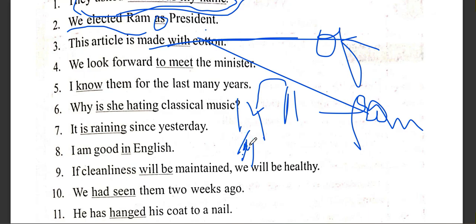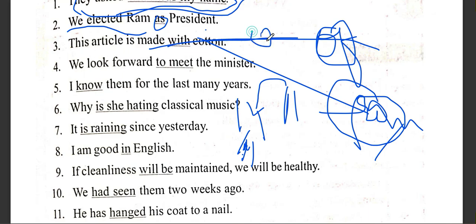So when you do not have actually a chemical change in the process, in the manufacturing part, you will use of, when you can see that things have not undergone a complete change of color or state. But when you have complete transformation, complete change, you will use from. One example of of, this article is made of cotton.